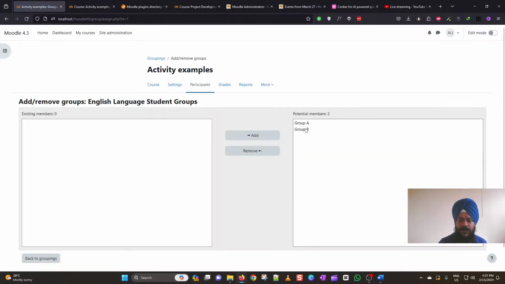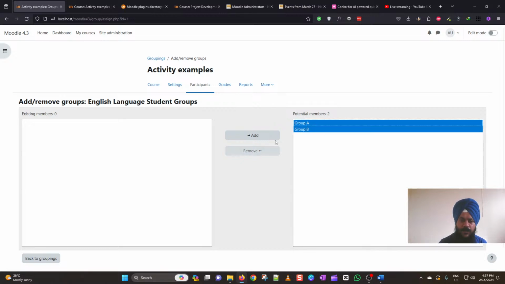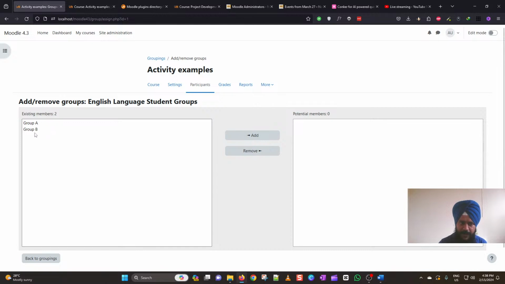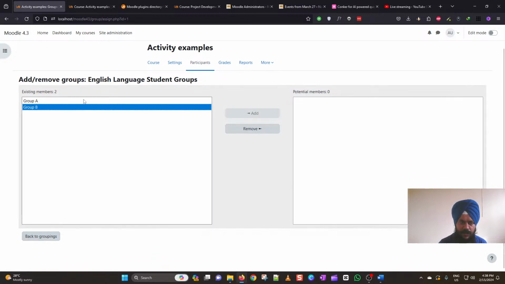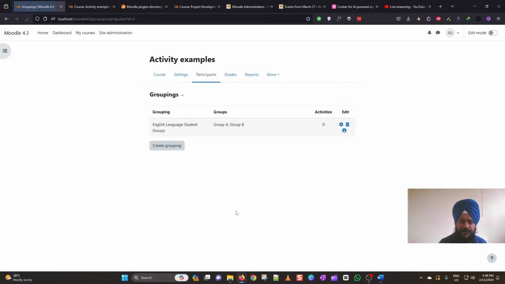You can see that we have two groups already created in this Moodle course. So I will be adding both of them to this grouping, which means that whenever a teacher is adding this grouping, all the users in group A and B will automatically get access to the same activity. So now we have added both the groups here. If you would like to remove one, just select it and then click this remove button. And once you are done with the group additions, just click back to groupings. Now you can see that we have group A and group B as a part of this grouping.